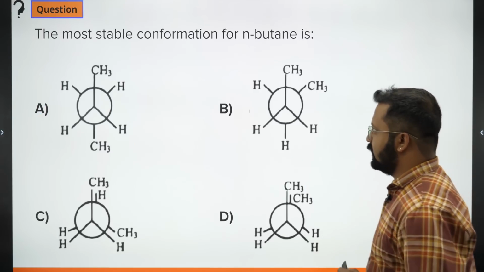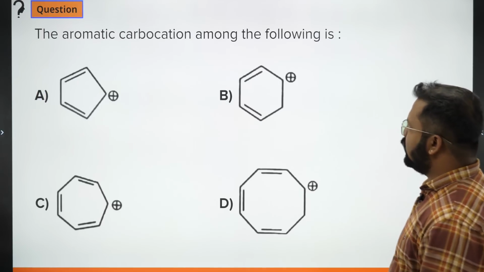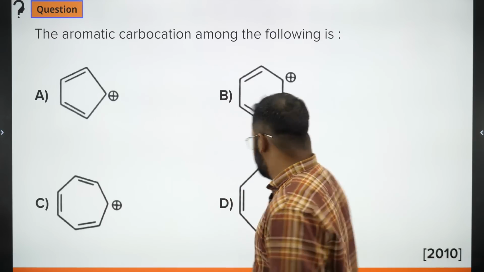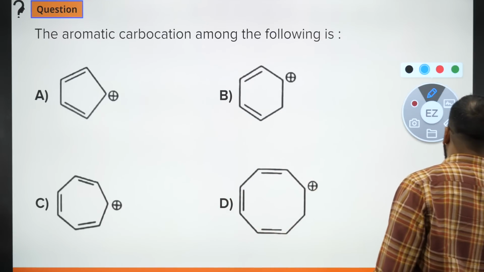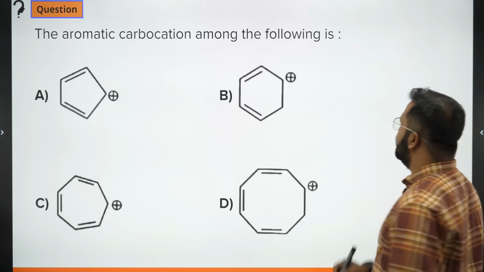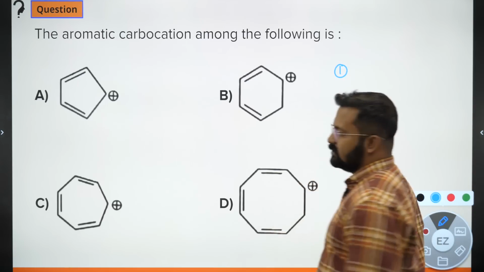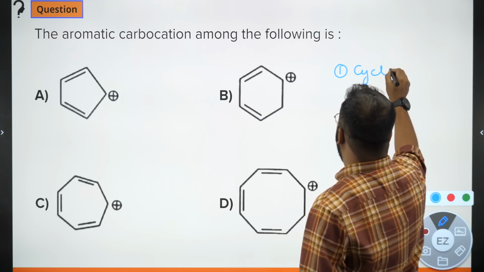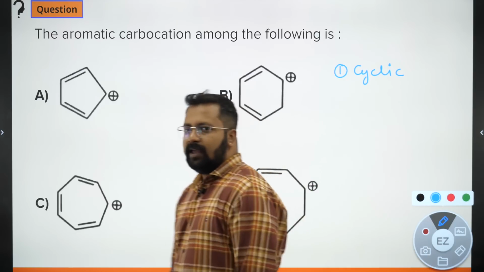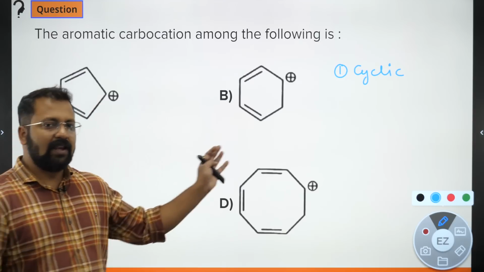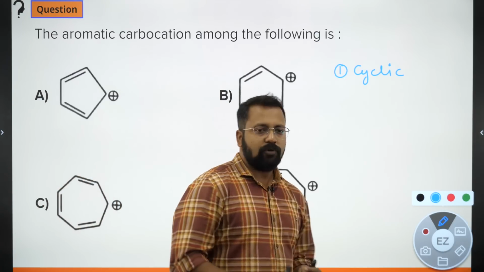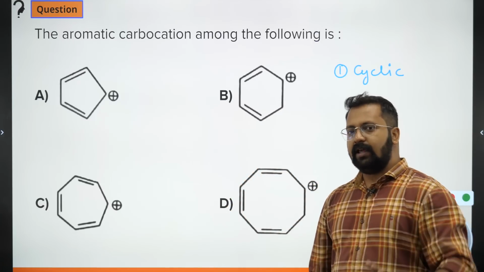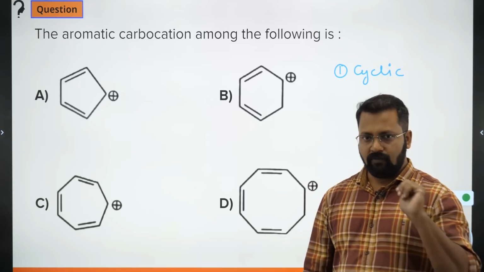Okay, chaliye. Next question: the aromatic carbocation among the following. How do we judge aromaticity? Aromaticity is judged using Huckel's rules. There are certain rules which are very important. The first rule is that the molecule should be cyclic. Open chain molecules are not aromatic. So the first thing, if you want to see whether a molecule is aromatic or not, is to check whether it is cyclic or not. If it is cyclic, then one criterion is fulfilled.